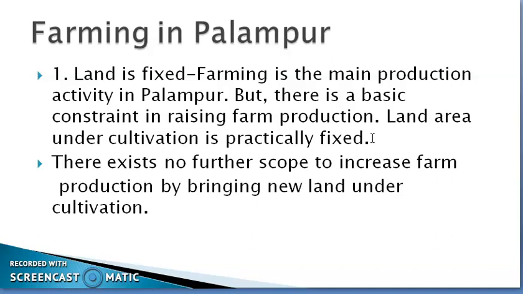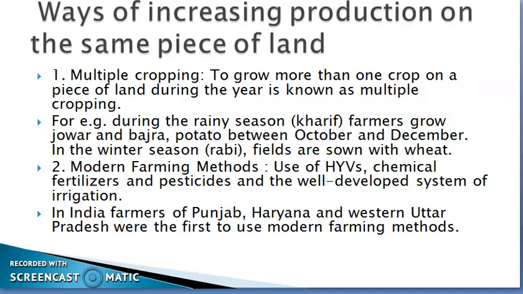But the population is increasing. In such a situation, how can they increase their crop production? They can increase the crop production from the same piece of land in two ways. First way is what? Multiple cropping. Multiple cropping means to grow more than one crop on a piece of land during the year.